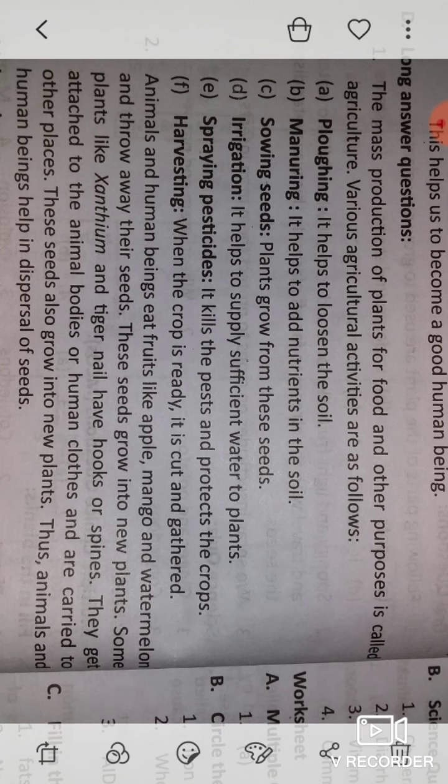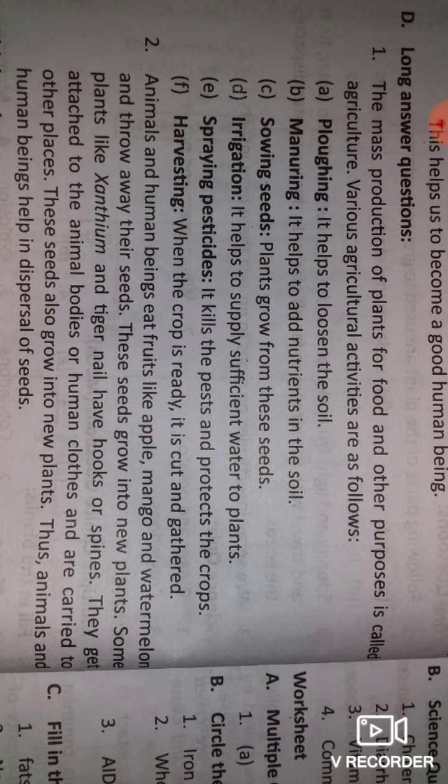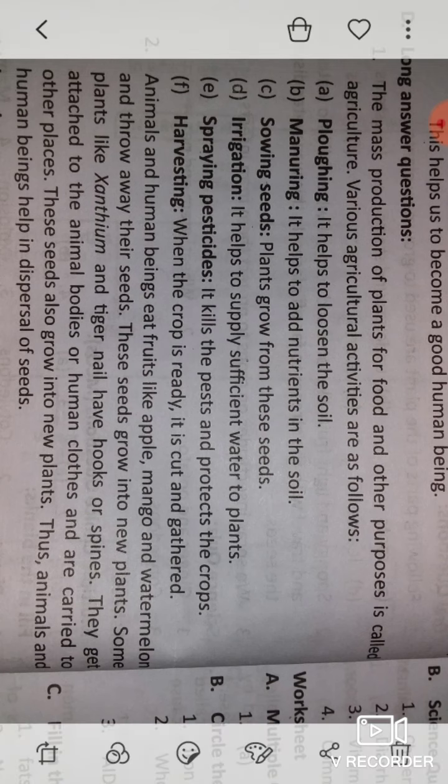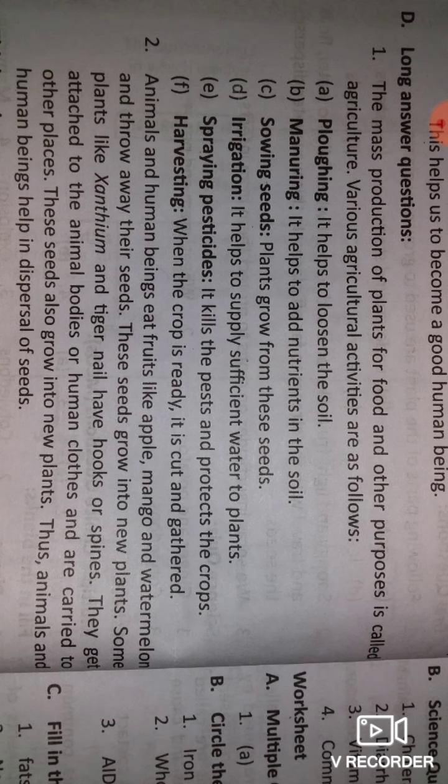Now third one, sowing seeds. Healthy seeds are sown in the soil. Plants can grow from these seeds. We have to add some seeds, so plants can grow from these seeds. Fourth one, irrigation. It supplies sufficient water to plants for growth. It helps to supply water to plants. Irrigation means providing water in the farm.